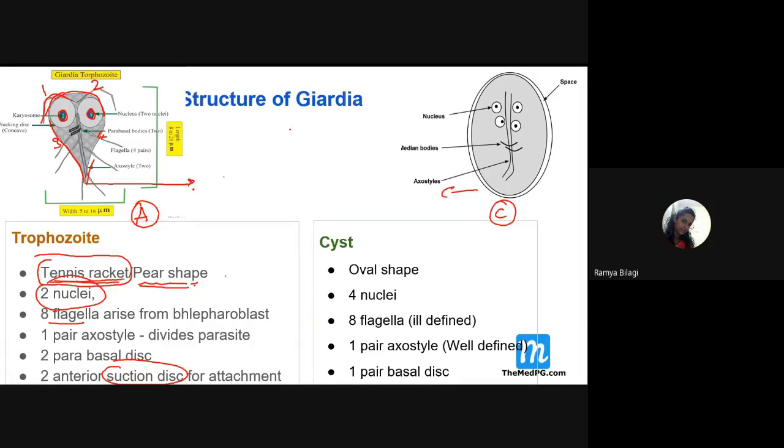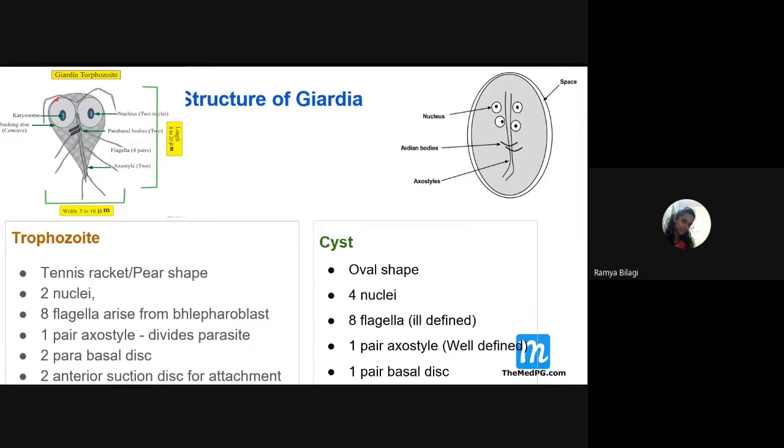Okay. So how many sucking discs are present? There are two sucking discs. Whatever round things you are seeing here, these are the sucking discs. Using this particular disc, they attach to the villi of the intestine. So these are the organs of attachment. Then it has got two parabasal discs.